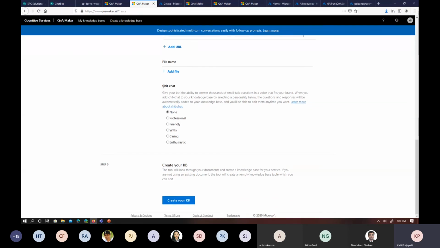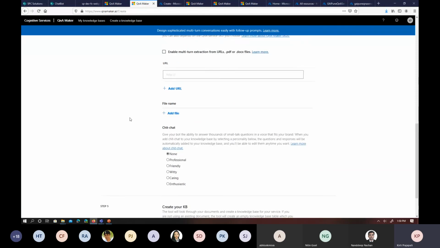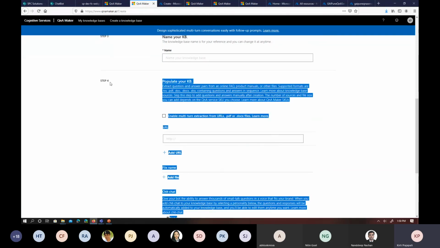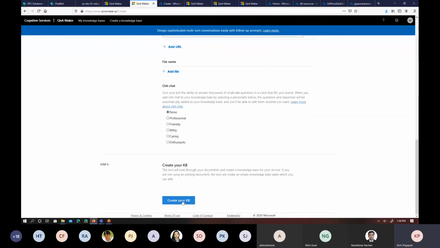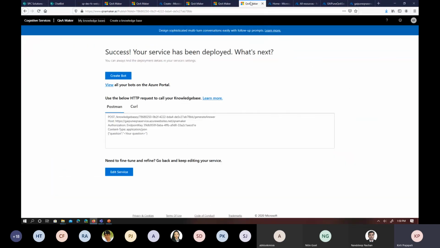And one most important, nice feature is chit-chat. If you want to get the message and response in a short and simple way, you can use the chit-chat. There are a number of options available: professional, friendly, witty, caring, enthusiastic. You can use any one of the options available here. But for this demo, I'm just going to skip step number 4, and I'm just clicking on create your KB. Once you click on that, you will see this screen.